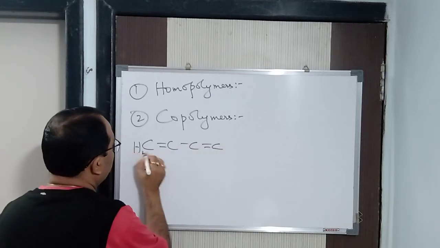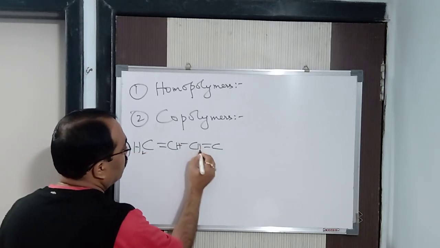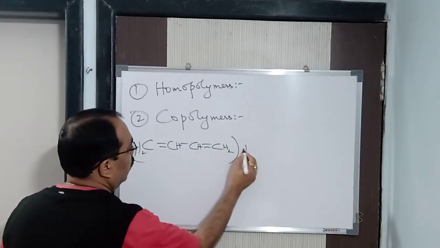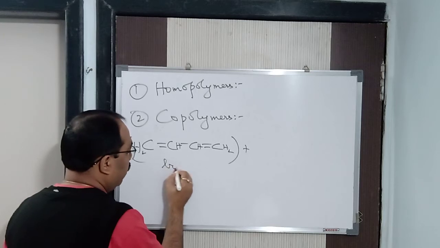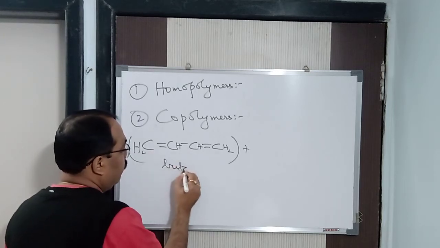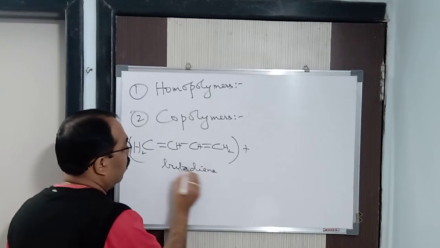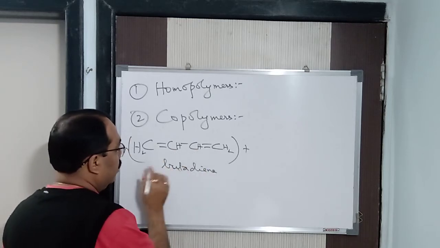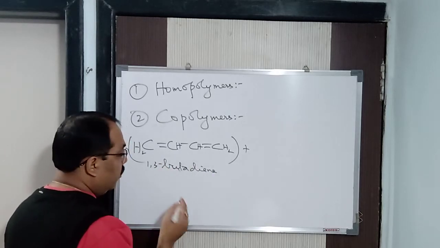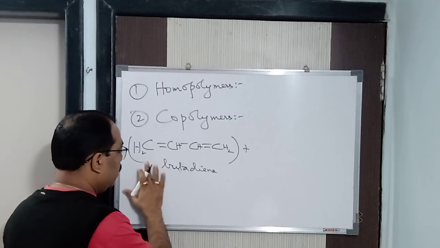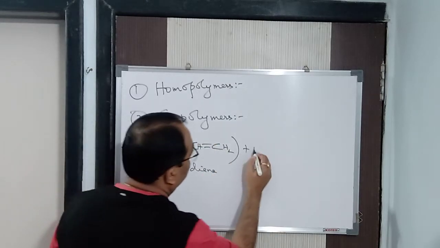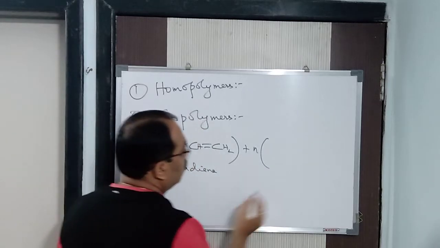See, CH2, then CH, then CH, then CH2. N molecules will react. This is your butadiene. You can see very clearly, 1,3-butadiene, or you can say buta-1,3-diene. That also can be said. Got it? Clear? Fine. So now N molecules of styrene.